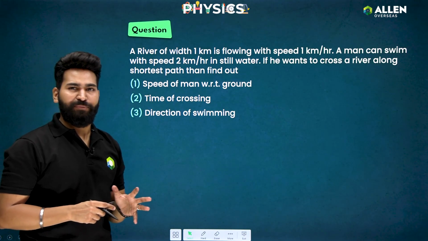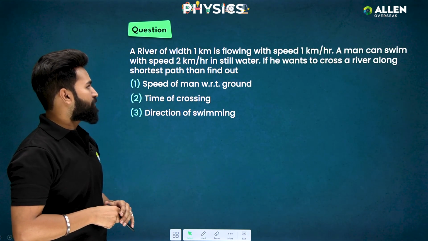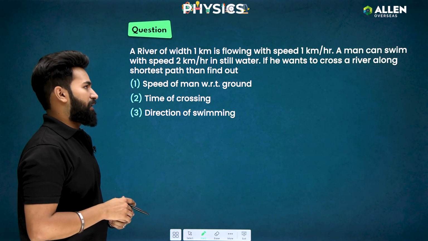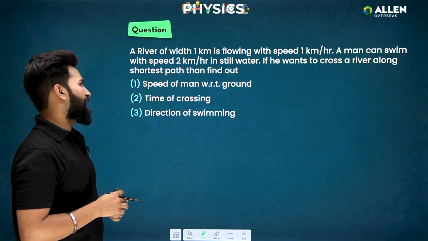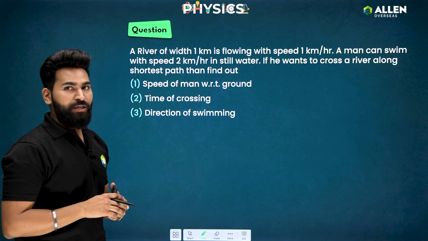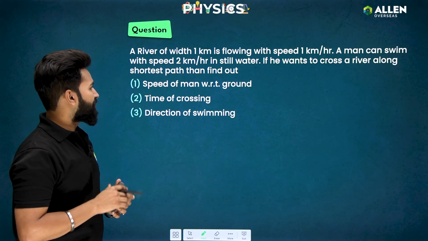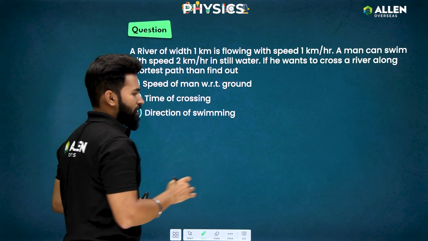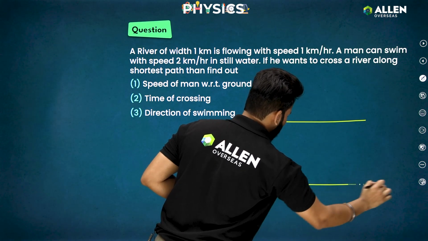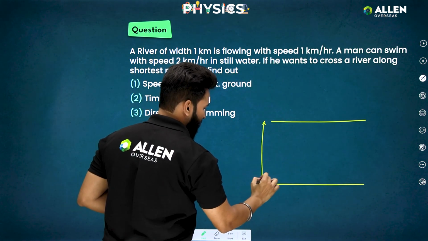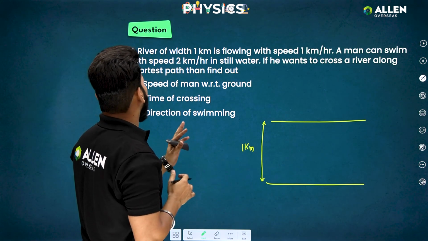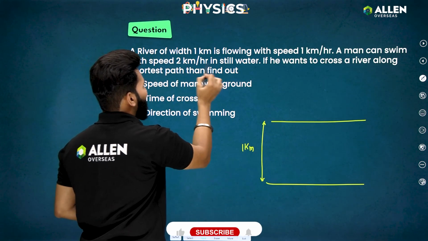What this question is basically saying is that a river of width 1 kilometer is flowing with speed 1 kilometer per hour. A man can swim with speed 2 kilometer per hour in still water. So if he wants to cross the river along the shortest path, then find out these three things, right? So let's say this is the width of the river, which is 1 kilometer, and the man can swim with a speed of 2 kilometer per hour in still water.